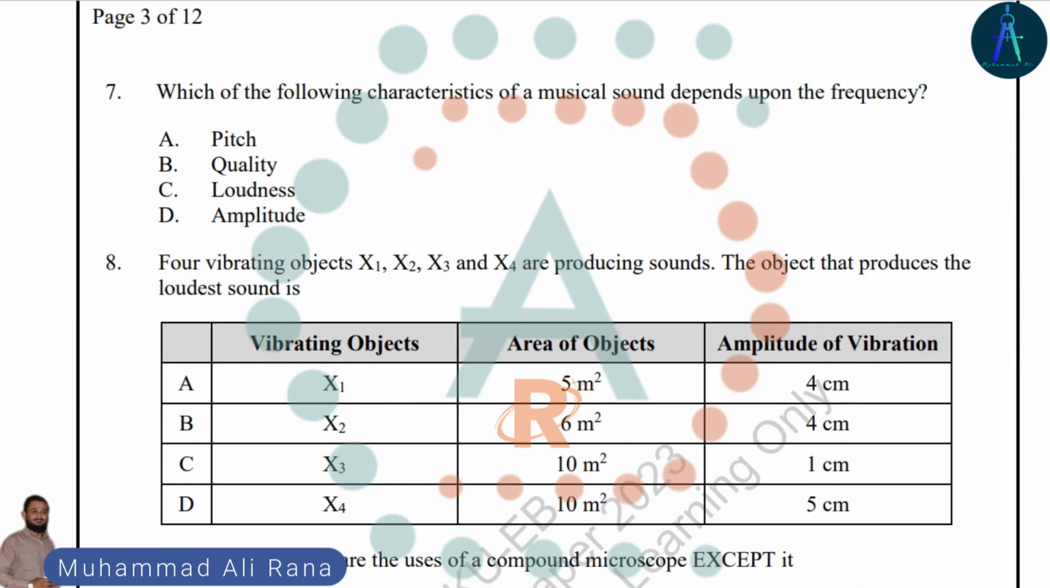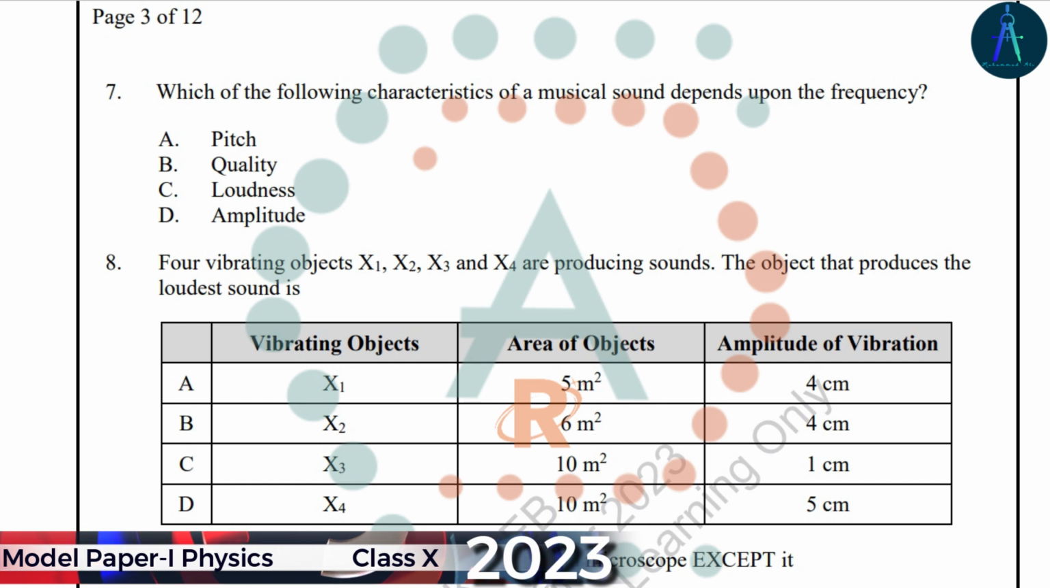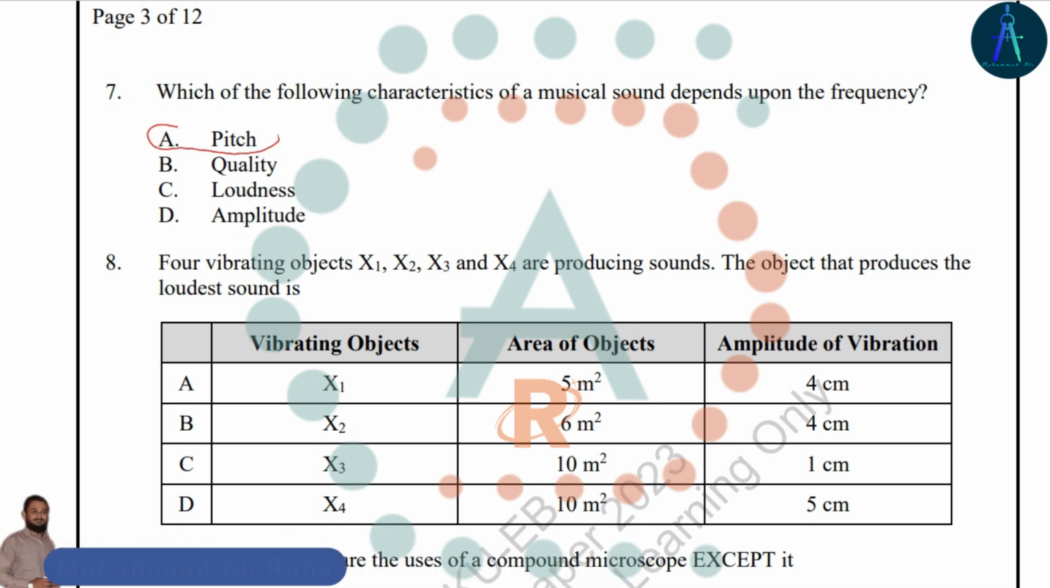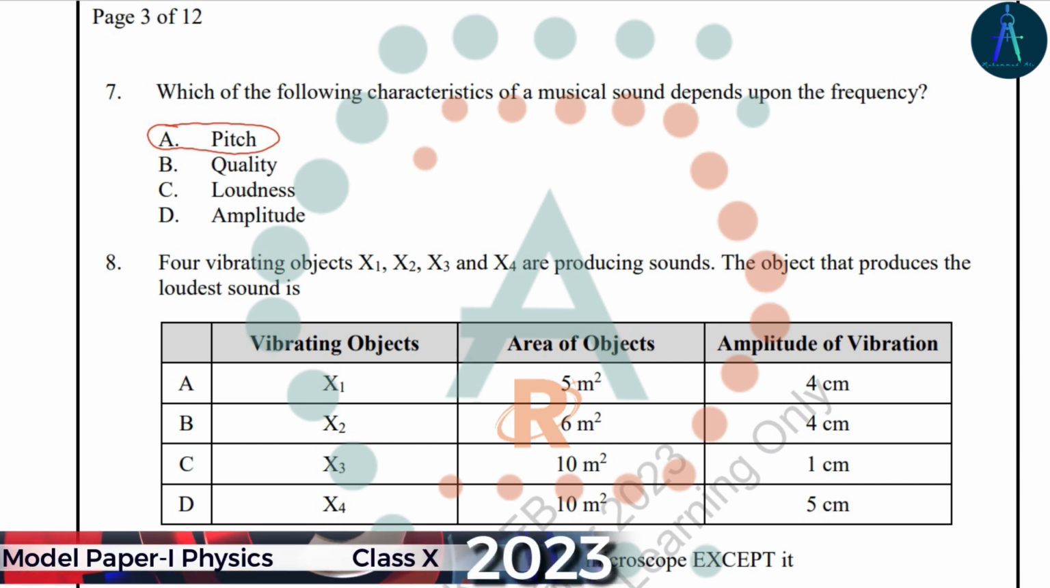Which of the following characteristics of a musical sound depends on the frequency? Frequency is directly related to the pitch of the sound. The greater the frequency, the greater will be the pitch of the sound. In this way, option A is the right answer.